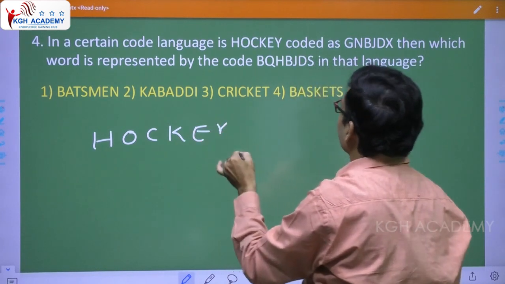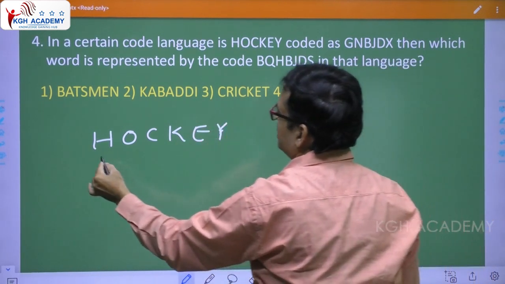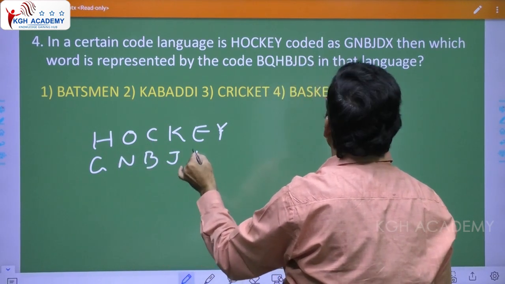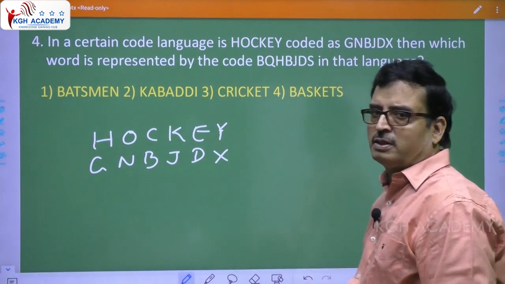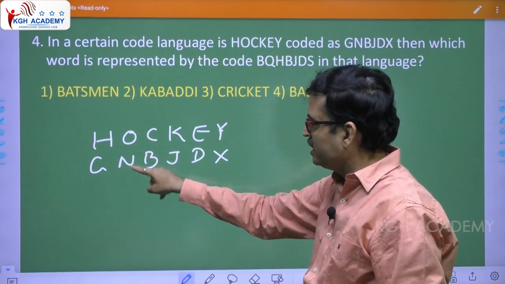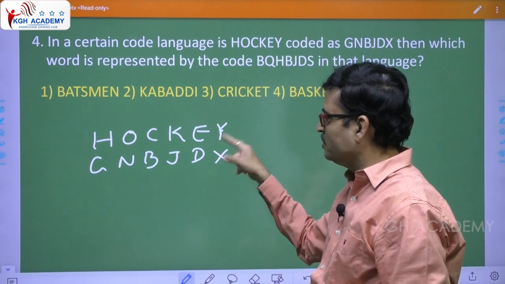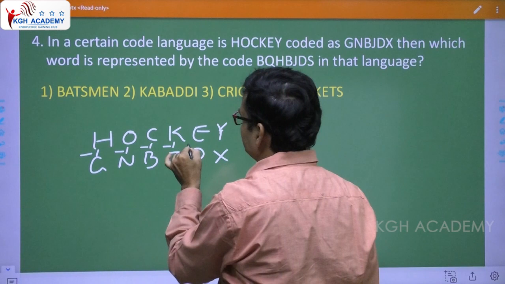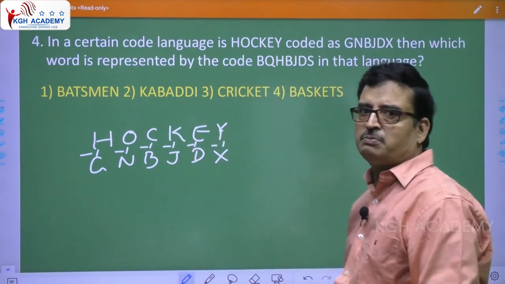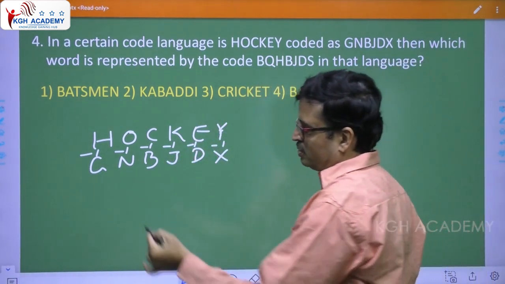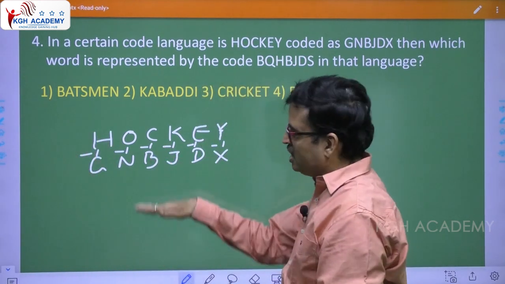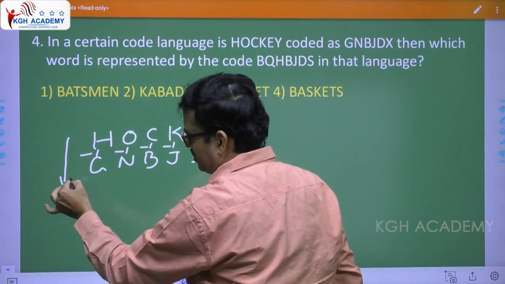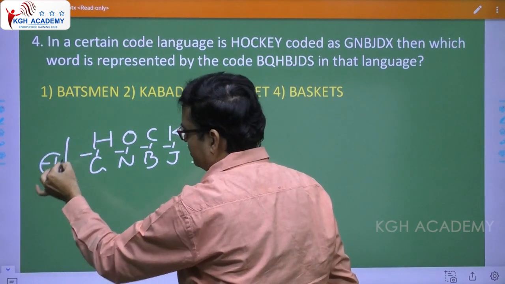Now see, hockey, hockey, okay, see here, GNBJDX, very simple, right? Now see here, H G, O N, C B, K J, E D, Y X. So minus 1, minus 1, minus 1, minus 1, minus 1, minus 1. Simple. They have taken minus 1, minus 1. Now please note, you are going, see, first to understand the logic. We are going from meaningful word to the coding word. Okay, I am proceeding this way. So when you are proceeding like this, we say minus 1.